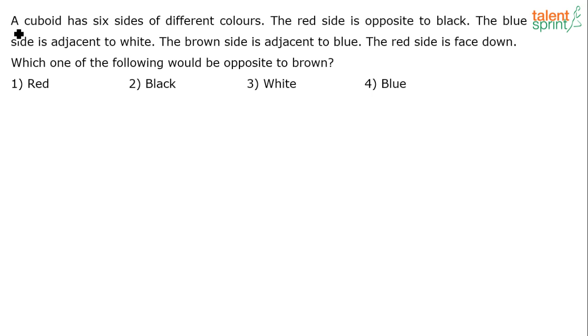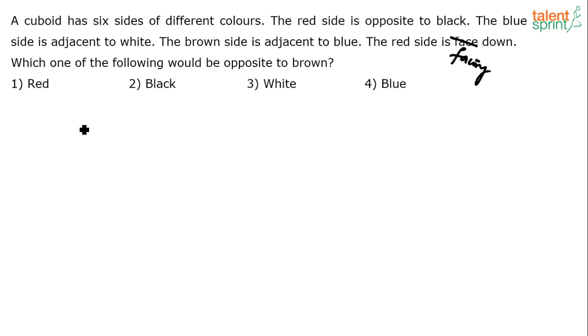So the question here says a cuboid has 6 sides of different colors. The red side is opposite to black. The blue side is adjacent to white. The brown side is adjacent to blue. The red side is facing down. Right, so the red side is facing down. Which one of the following would be opposite to brown?